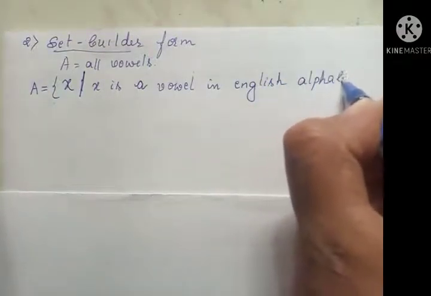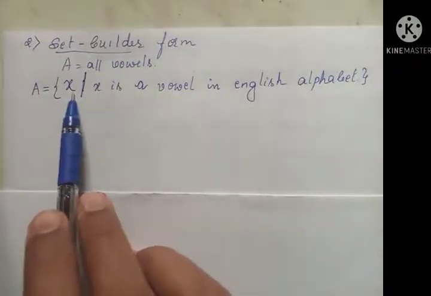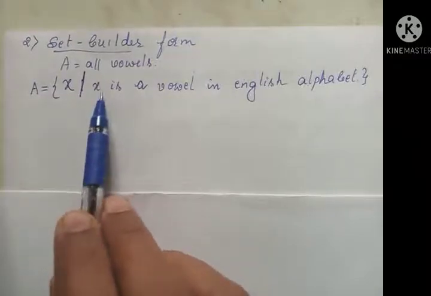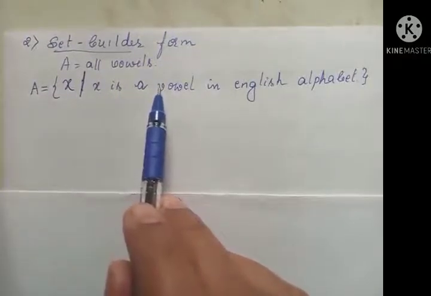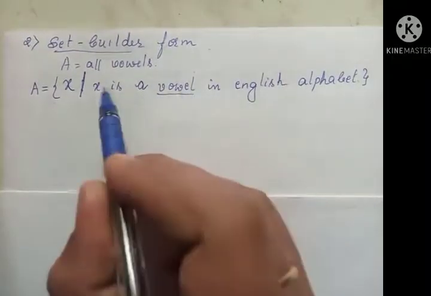Okay, x is a vowel in the English alphabet. So this representation is known as the set builder form. What are the possible values of x? X can take values. X is a vowel, so we can't write consonants here. Whatever vowels there are, I have to write.